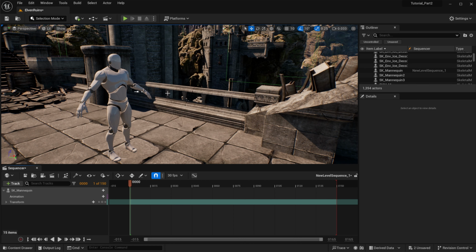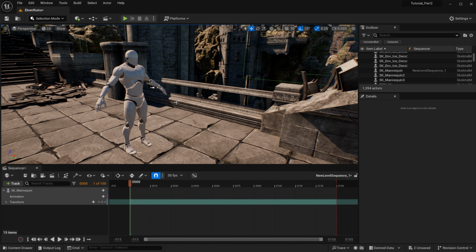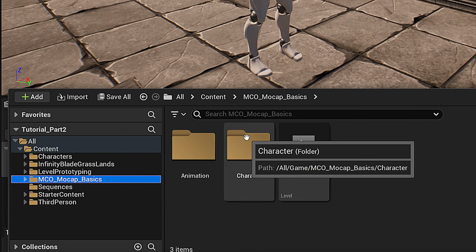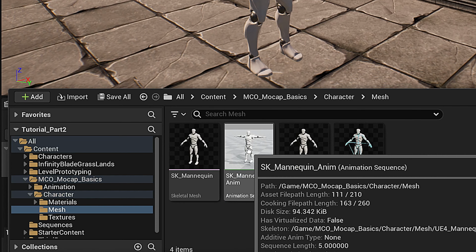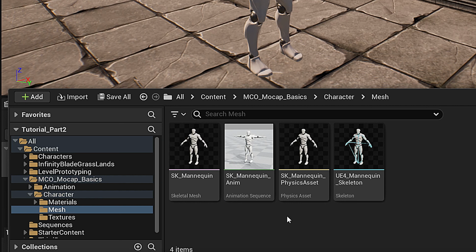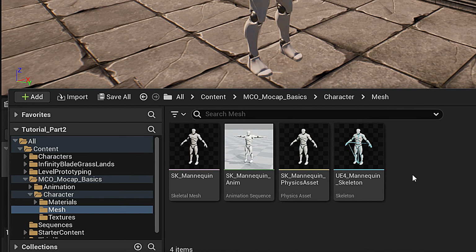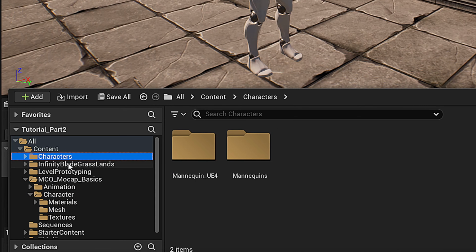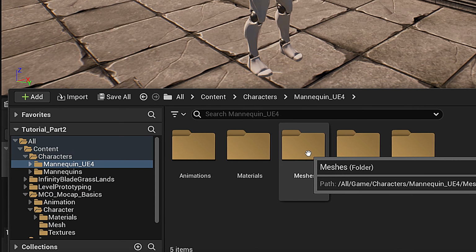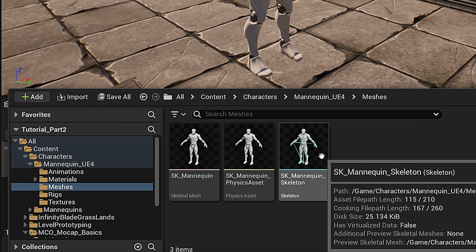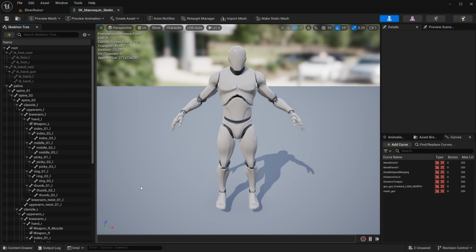I know that sounds confusing, but I'll explain it right now. So if we go into the MCO mocap basics and then go to character within that and mesh, we'll see that this folder has its own SK mannequin. So this is what the animations are referencing. So an easy way to fix this, let's go back to the character folders here at the top, mannequin UE4, and then meshes, SK mannequin skeleton. So we're going to open up this skeleton asset right now.